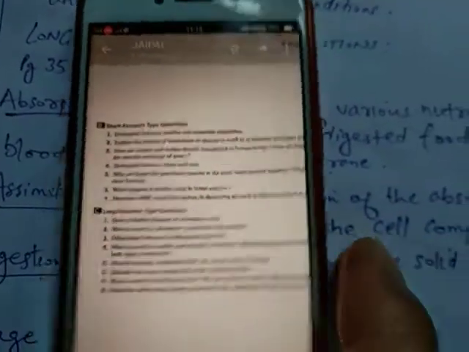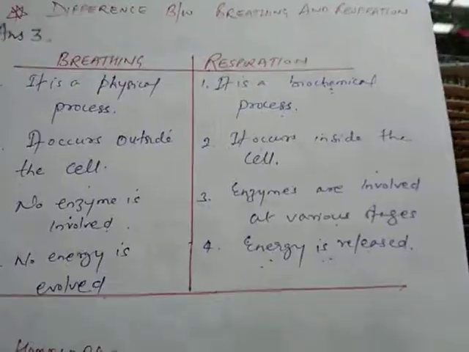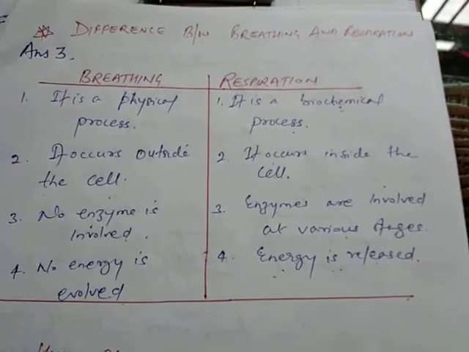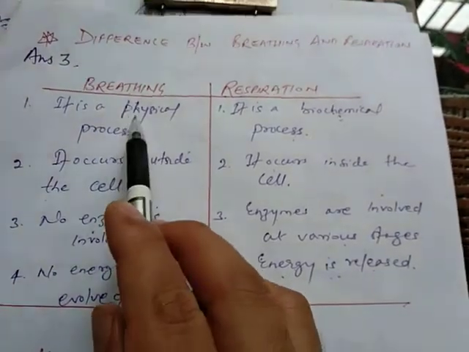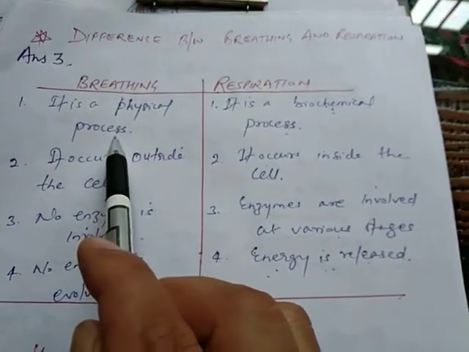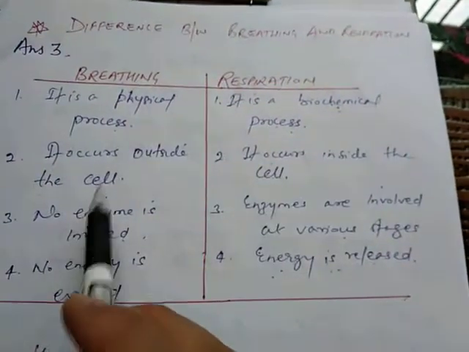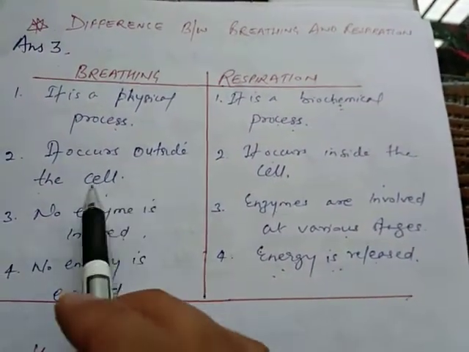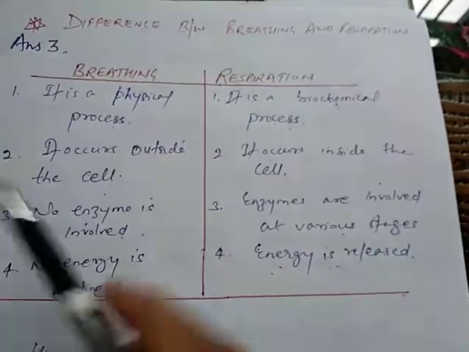These differences are as follows. First point: breathing is a physical process, but respiration is a biochemical process. Breathing occurs outside the cell, and respiration occurs inside the cell.